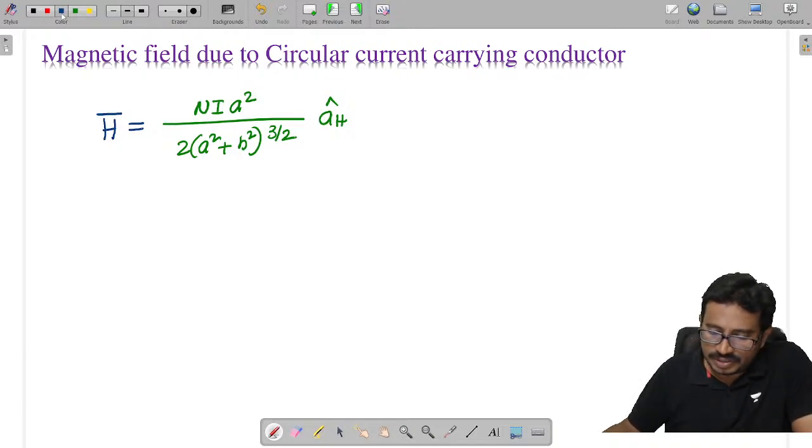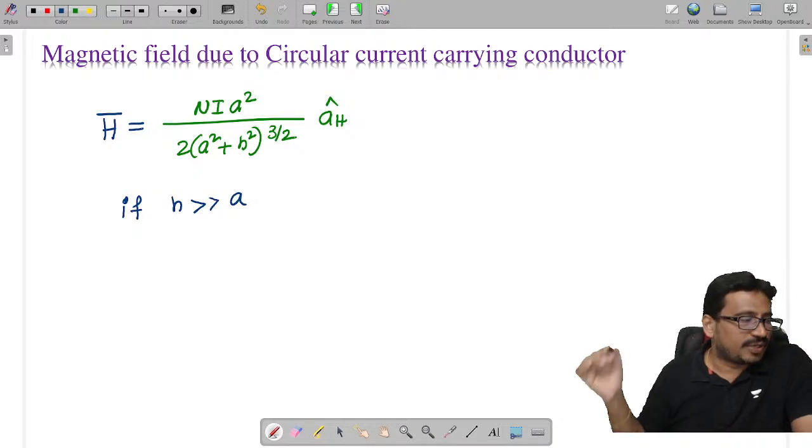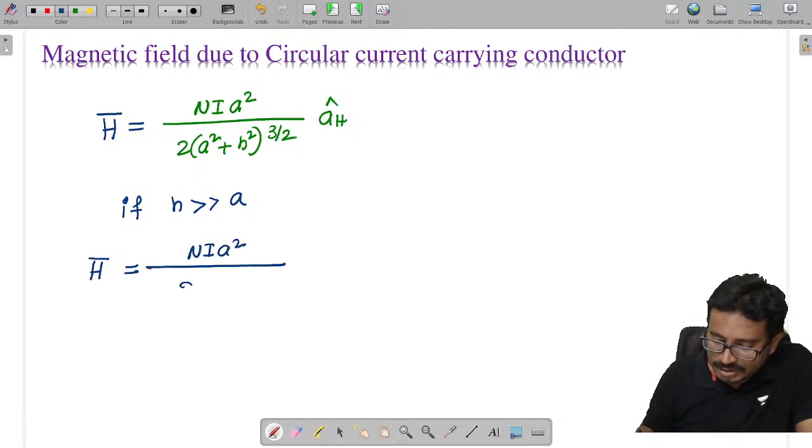Now, if H is very much greater than the radius, that means very far away, then we can neglect the A value in this formula. Then the magnetic field becomes N I A square by 2 H cube.